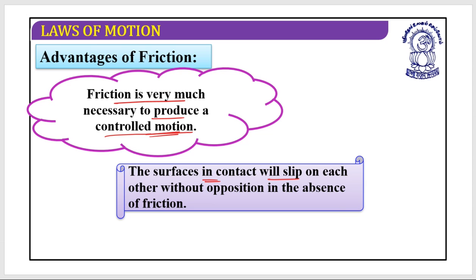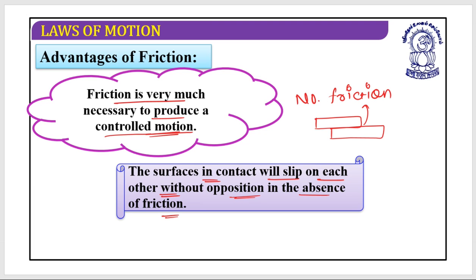The surfaces in contact will slip on each other without opposition in the absence of friction. Suppose this is the first surface and this is the second surface. If between these there is no friction, then this surface may glide over it, or just slide over it, and you don't have any control over this. So it is friction which does not allow these two surfaces to glide over each other. I hope these things are clear.